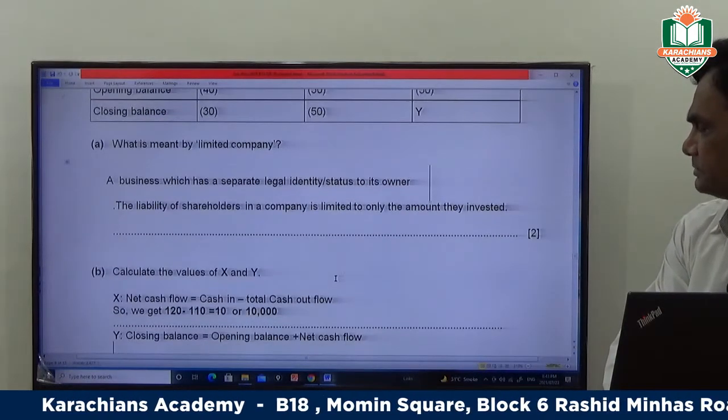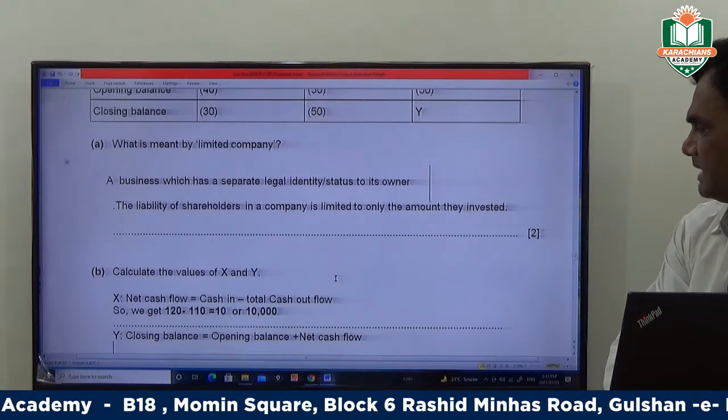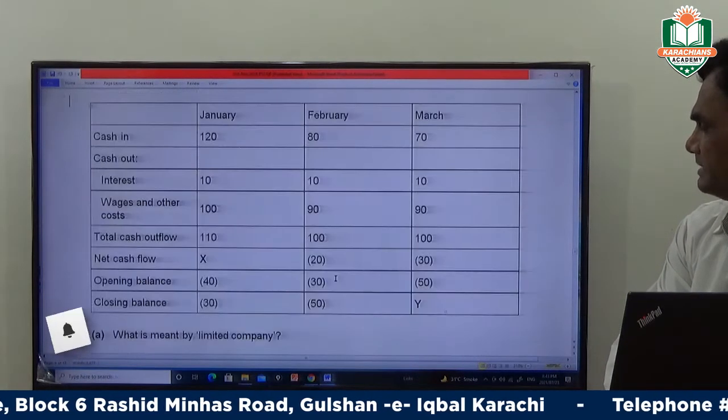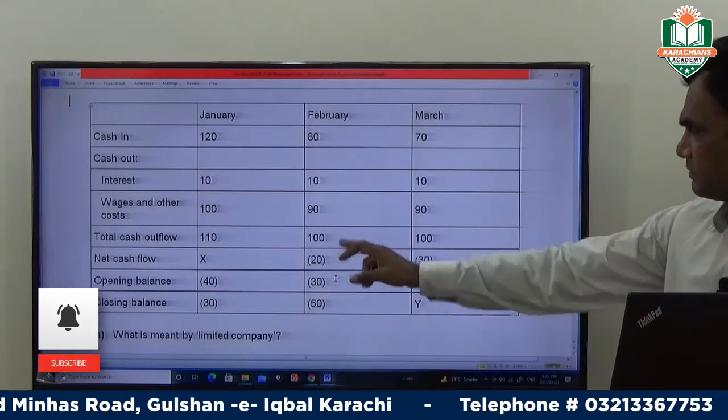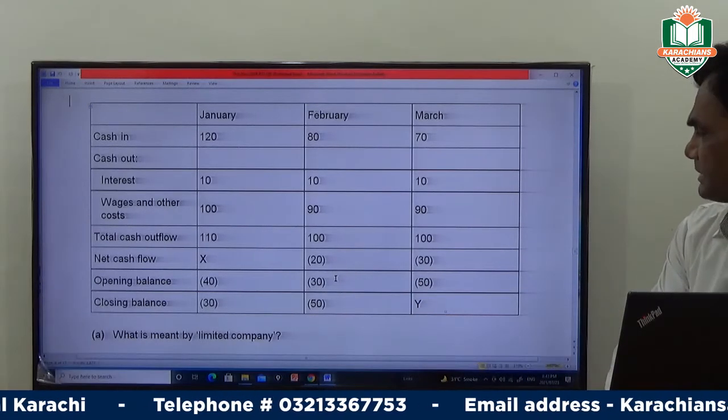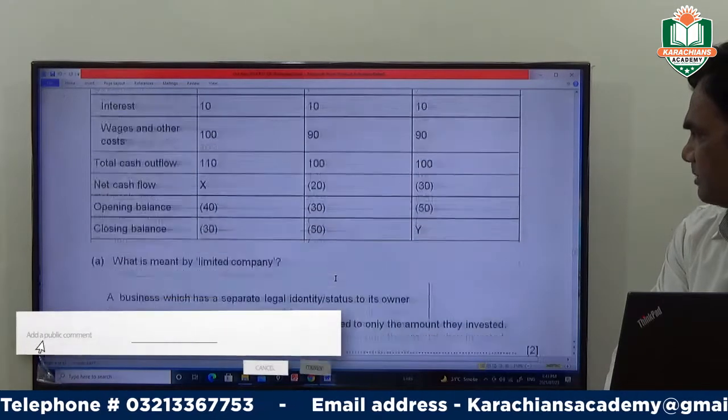And there is a question 4b, calculate the value of X and Y. It's very simple question. We have to calculate the net cash flow for January and the closing balance for March.